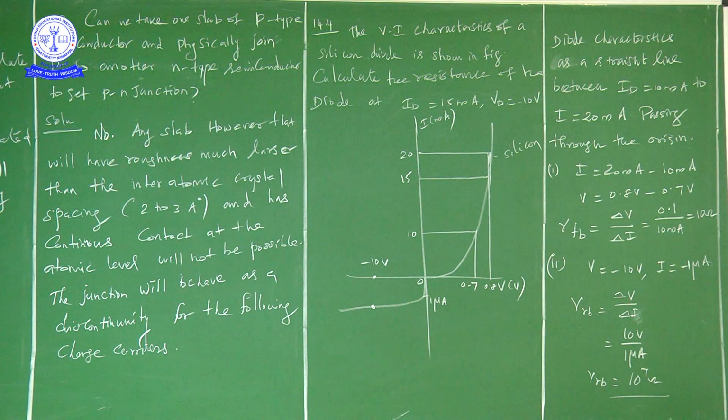See this, and consider the diode characteristics as a straight line between I equal to 10 milliamps and I equal to 20 milliamps. In between these two points, we consider the diode characteristics as a straight line.